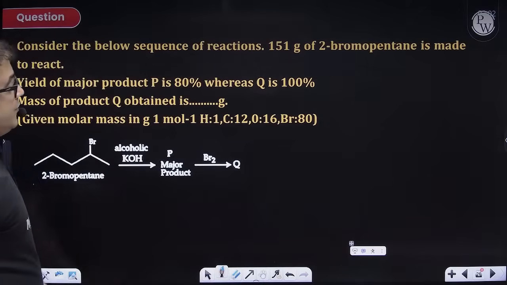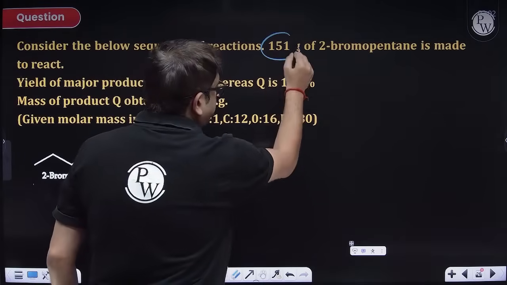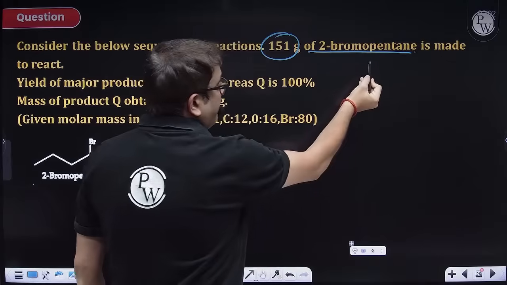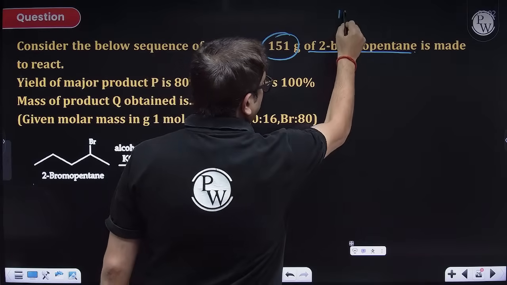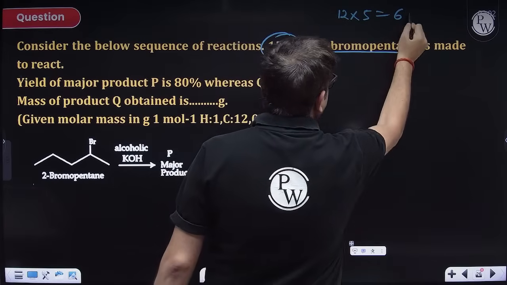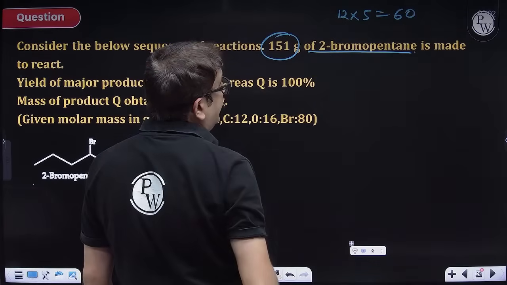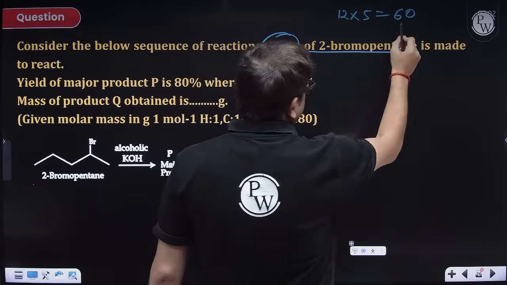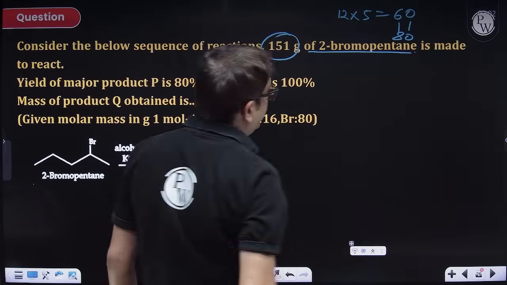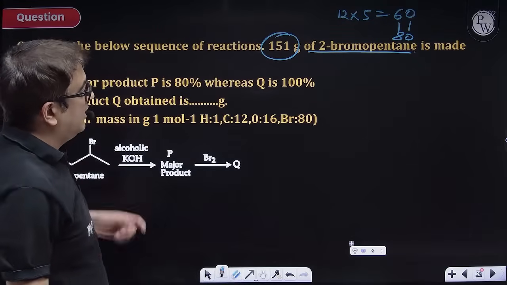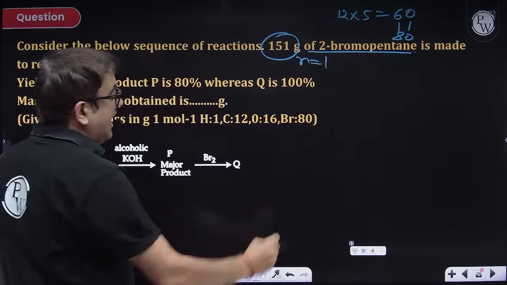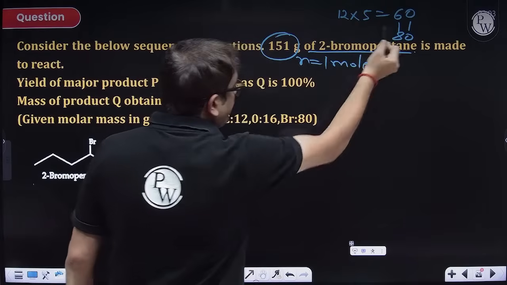Consider the below sequence of reactions. This much gram of 2-bromopentane. So 2-bromopentane has 5 carbons. 5 carbons as in 12 into 5, that is 60. Then C5H11 because 1 bromine, and 1 bromine as in 80. So 80 plus 60 is 140, plus 11 is 151 only. So the number of moles is 1. So actually I have 1 mole of bromopentane.